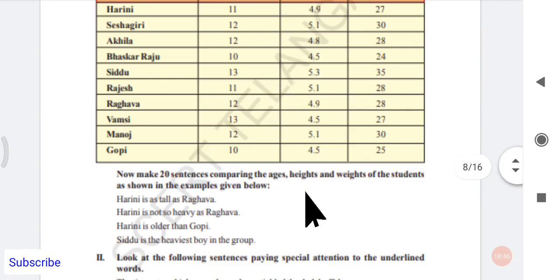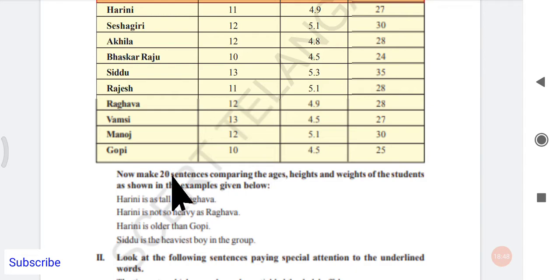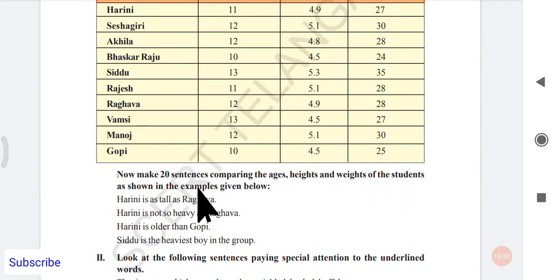Now we have to make 20 sentences comparing the ages, heights and weights of the students as shown in the examples given below. These are the examples that we have, but you have to make 20 sentences. All the aspirants must practice this very carefully. You can make many sentences with this small box. Please do that whenever you have time. We shall look at these examples here.